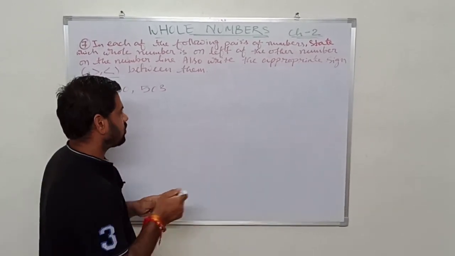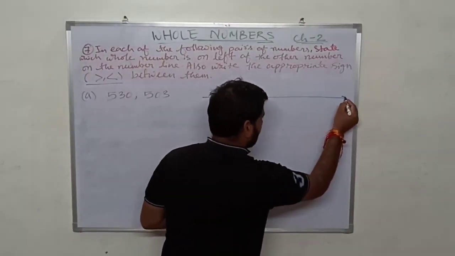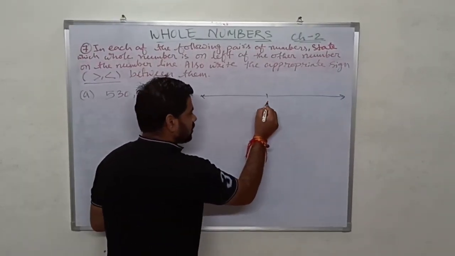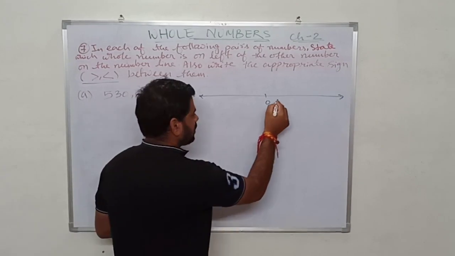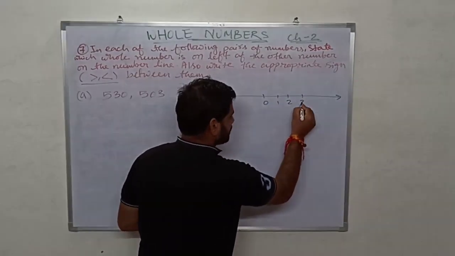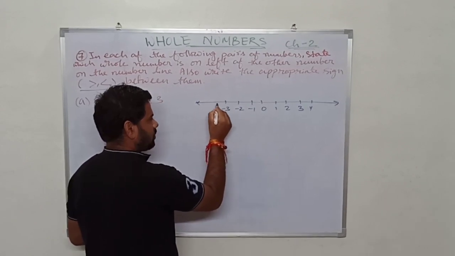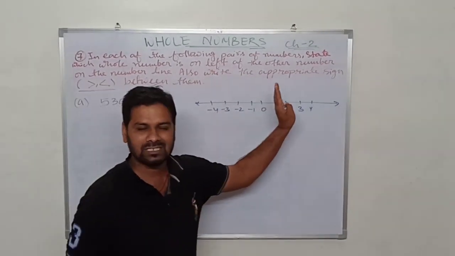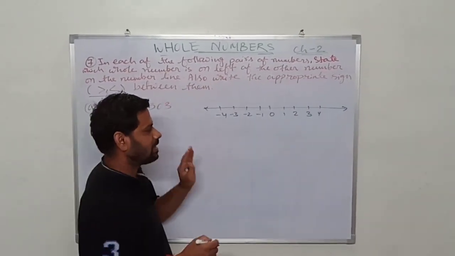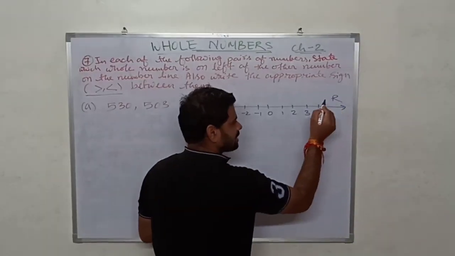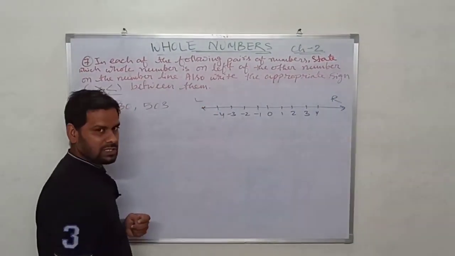As I taught you about the number line, 0 will come in the center. This side all the numbers are positive, and this side all the numbers are negative. This is taken as the right side, this is taken as the left side.